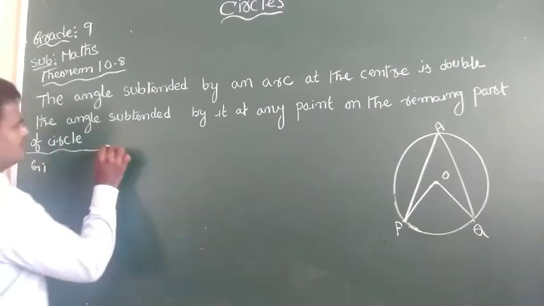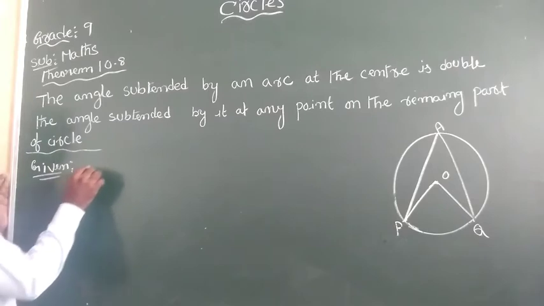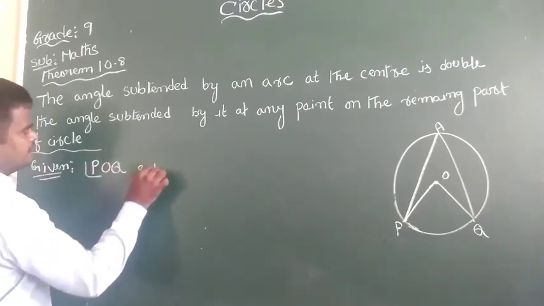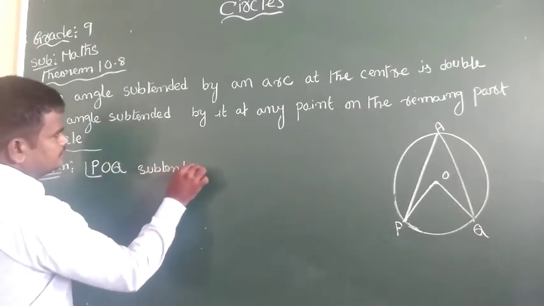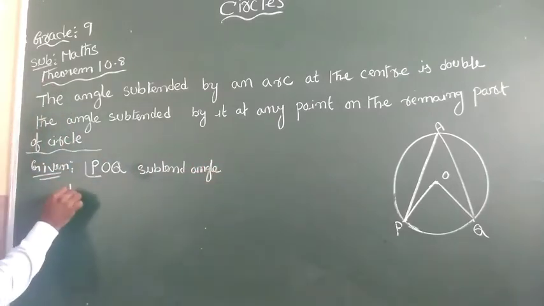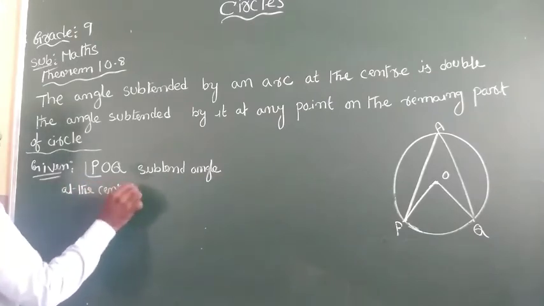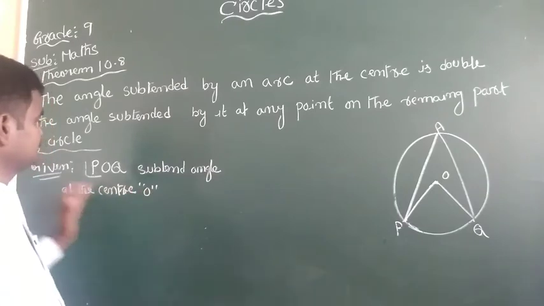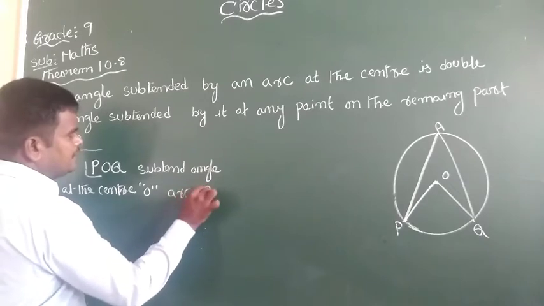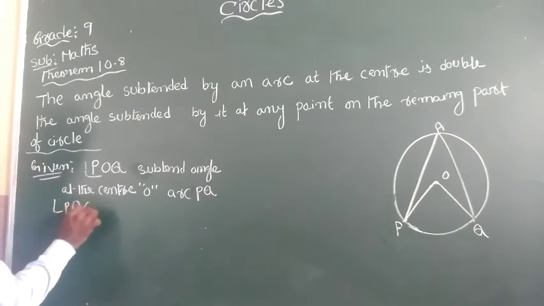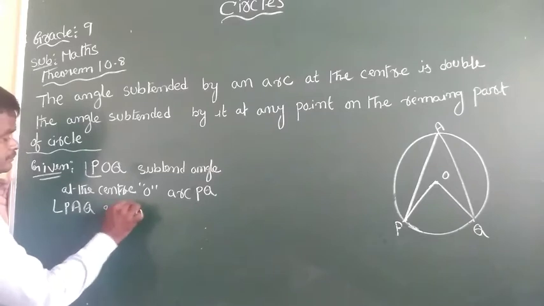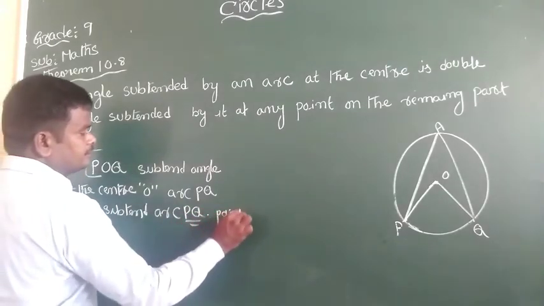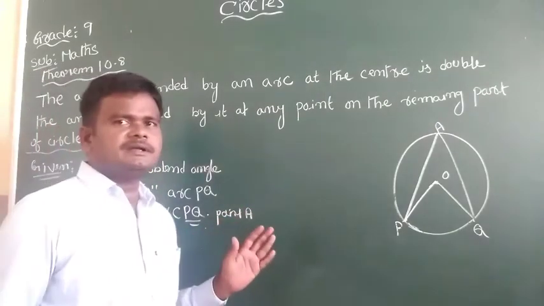First of all, write down what is given. Angle POQ is the angle subtended by arc PQ at the center O, and also angle PAQ is the angle subtended by arc PQ at point A. So this is the given.